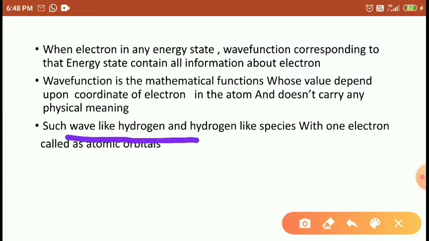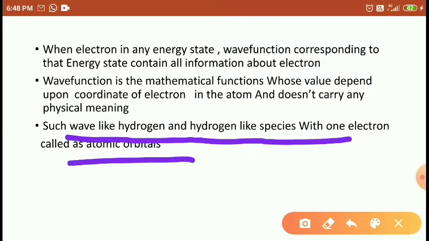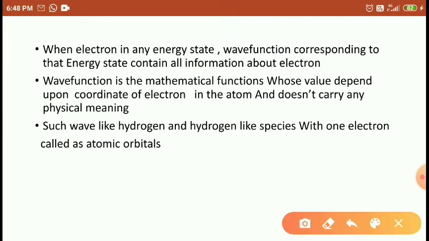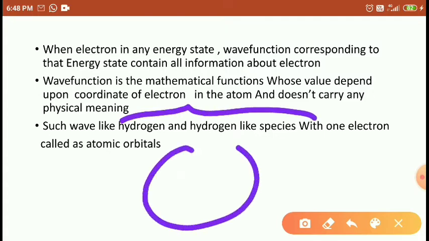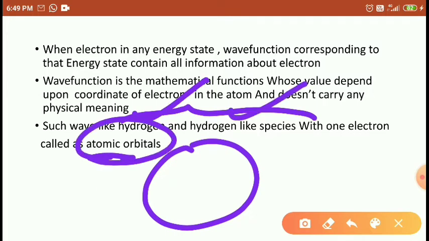So the wave function of the hydrogen atom or hydrogen-like species with one electron is called the atomic orbital. Wherever the electrons are occupied in the hydrogen or hydrogen-like species, that portion we call an atomic orbital. The atomic orbital gives the location of electrons in the atom, either in hydrogen or hydrogen-like species.